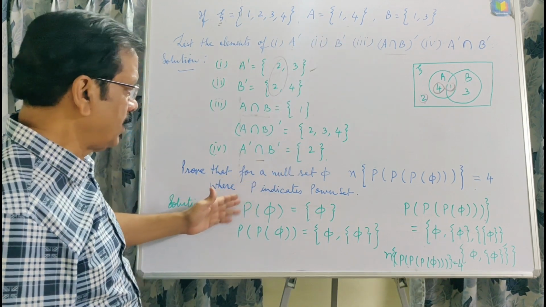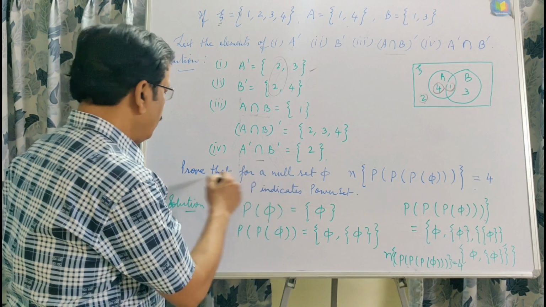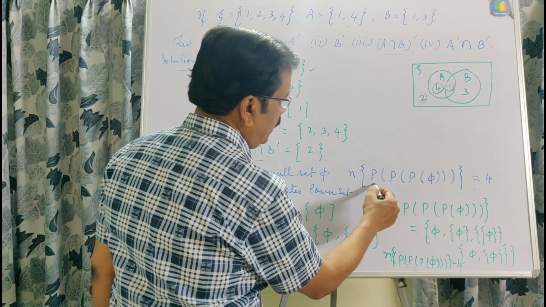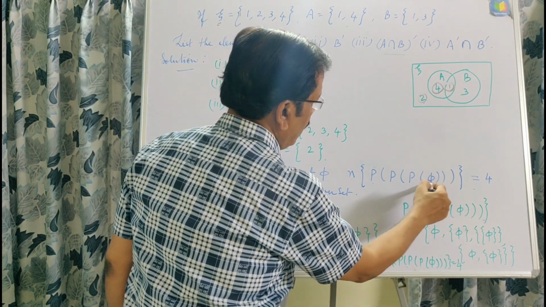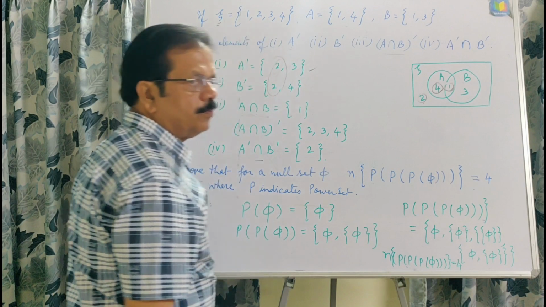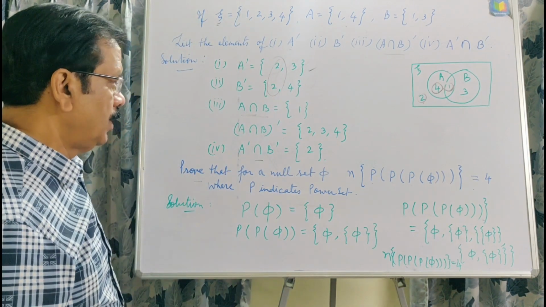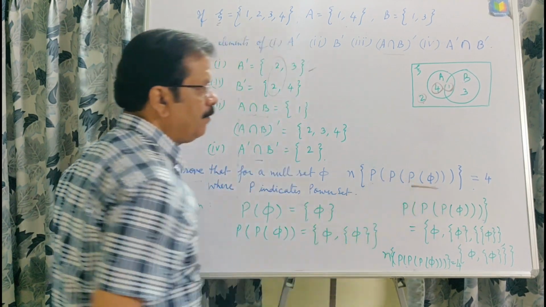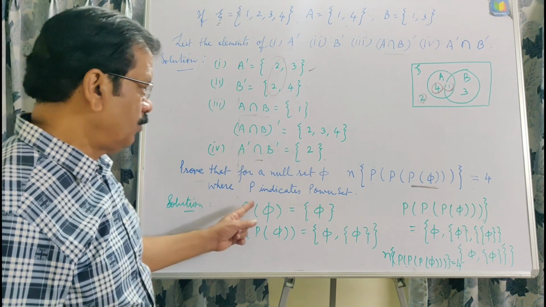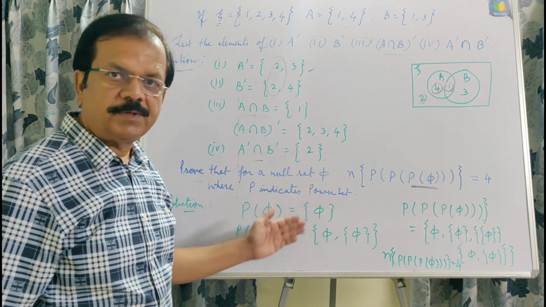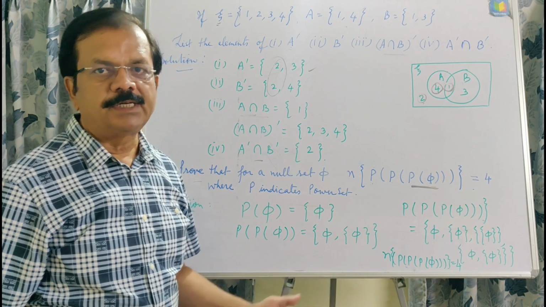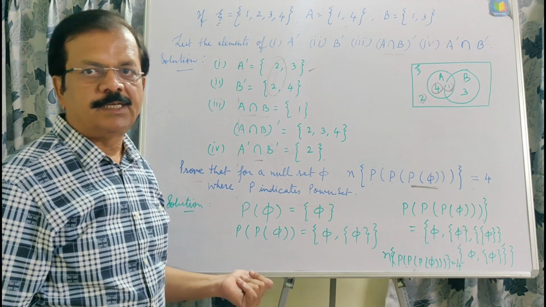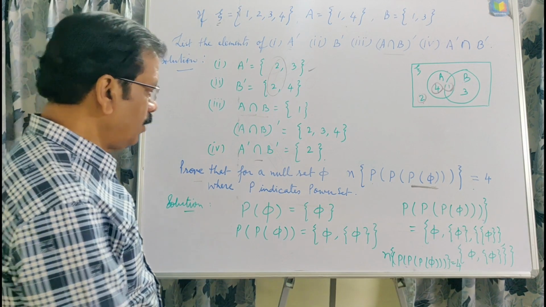Now here is one question related to power sets. Find the cardinal number of P(P(P(phi))), which is equal to 4. This we have to show. Now we will start from here. By the definition of power sets, we represent all the possible subsets of any set in the form of a family of sets, that is in curly brackets, and that is called the power set.